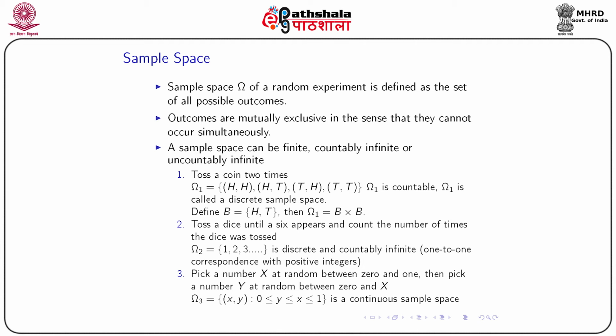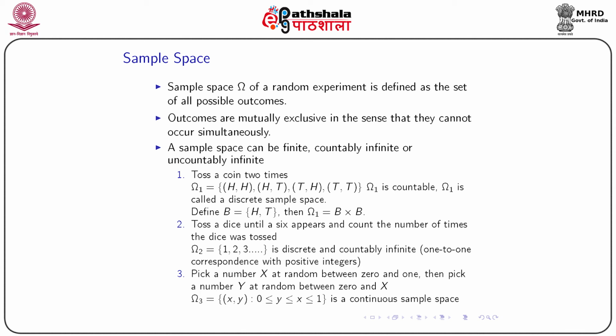Toss a die until a 6 appears and count the number of times the die was tossed. So it may be 1, it may be 2, it may be 3. So this omega 2 is discrete and countably infinite. It is in one-to-one correspondence with the positive integers. That's why we say that it's countably infinite. Now if we take another example: pick a number x at random between 0 and 1, then pick a number y at random between 0 and x.